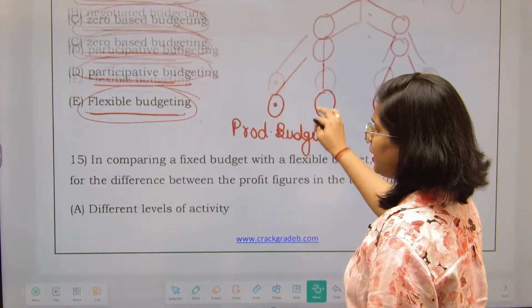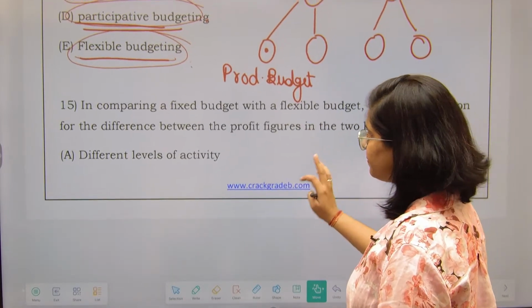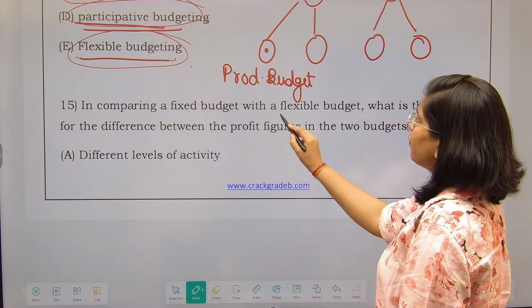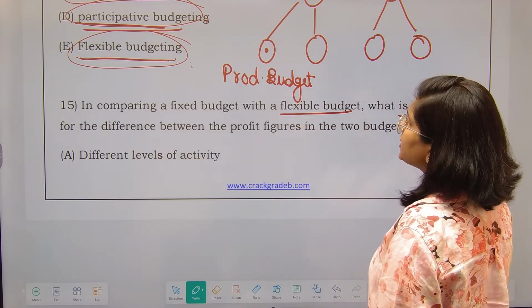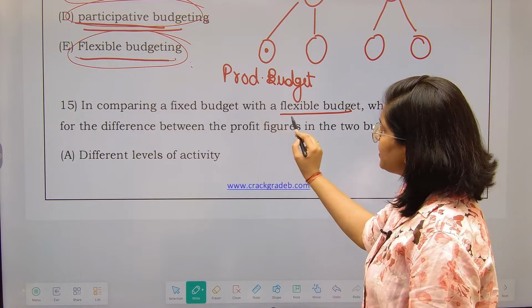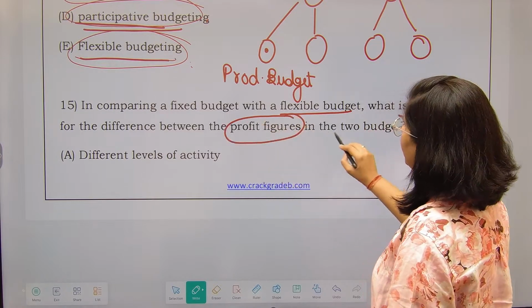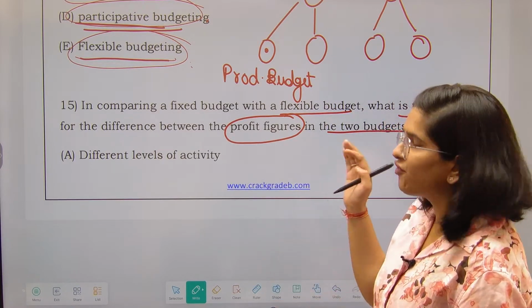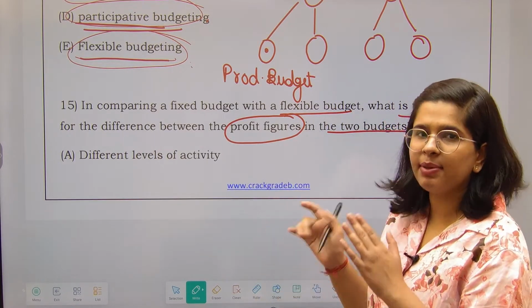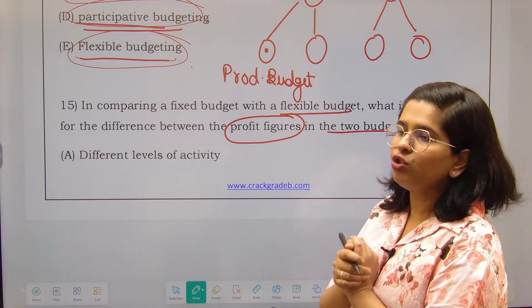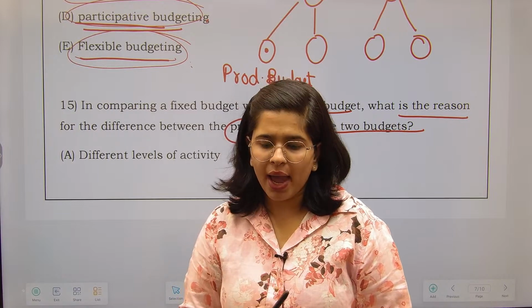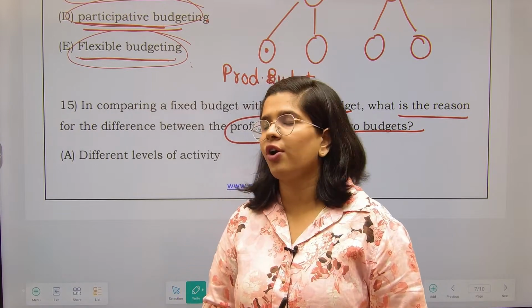Next question, see over here. In comparing a fixed budget with a flexible budget, what is the reason for the difference between the profit figures in the two budgets? So this is where we are asking, if you compare a fixed budget with a flexible budget, what are the chances of differences? Why does profit differ between both of them?